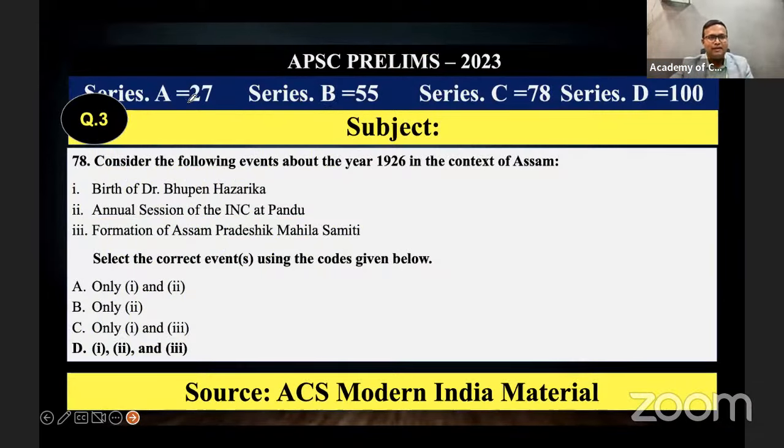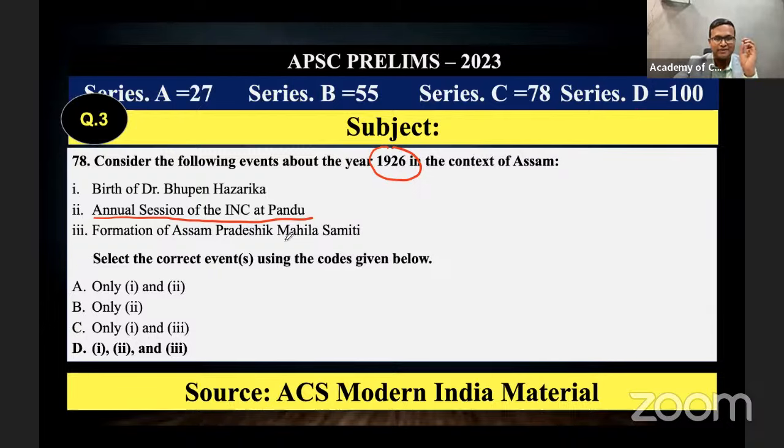In modern India, this question was a part of Assam history. Consider the following events about the year 1926 in the context of Assam. One statement was related to modern India: the annual session of the All India Congress Committee, the Indian National Congress, and the 1926 session was held at Pandu in Guwahati.